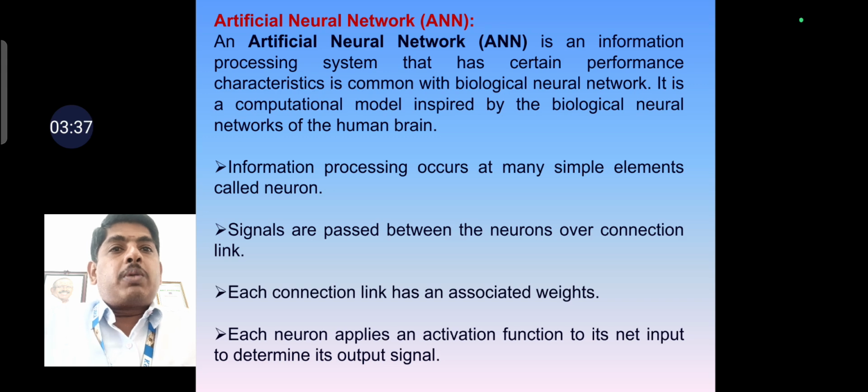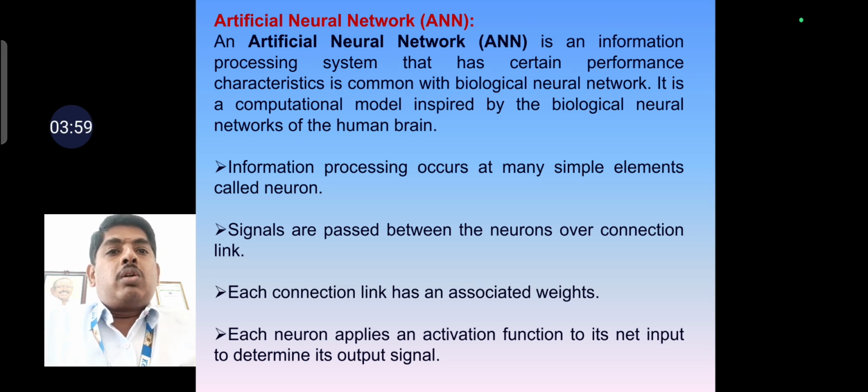So from the concept of the biological neural network, the artificial neural network was developed. An artificial neural network is an information processing system that has certain performance characteristics in common with biological neural networks. It is a computational model inspired by the biological neural network of a human brain.